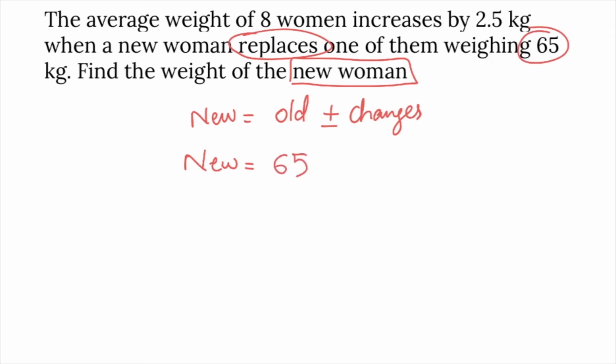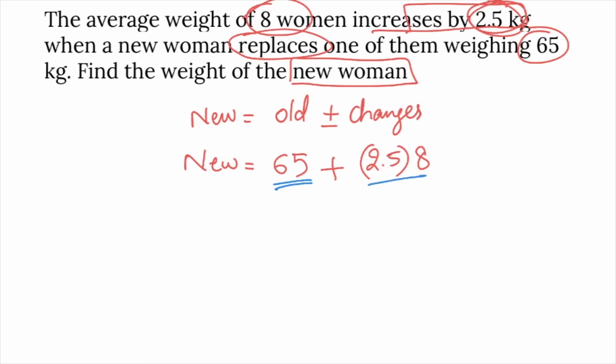Is the change positive or negative? The average of 8 women increased by 2.5. If increased plus, if decreased minus. Increased by how much? 2.5 kg. So change is 2.5 per person, but there are 8 women, into 8. New value is equal to old value 65 plus or minus changes.